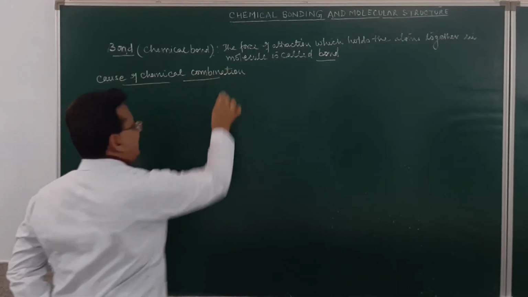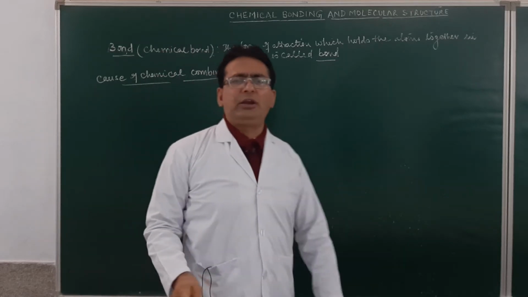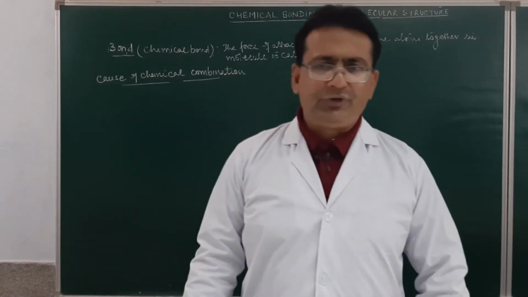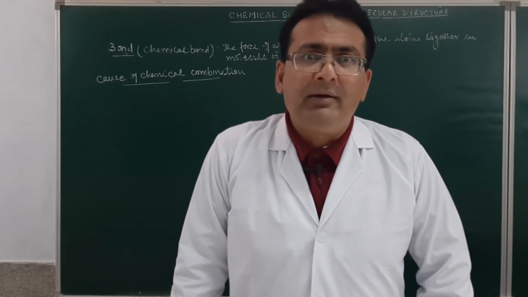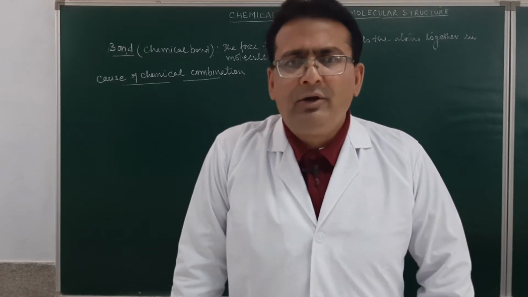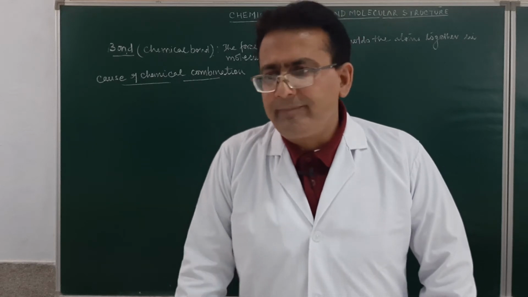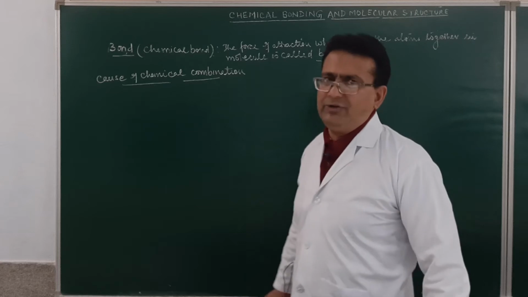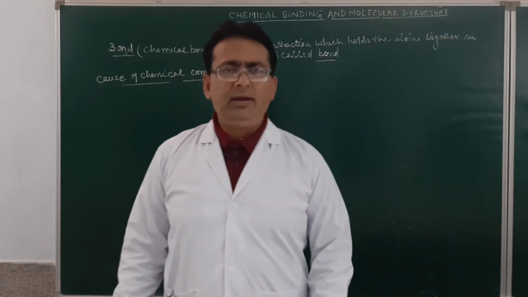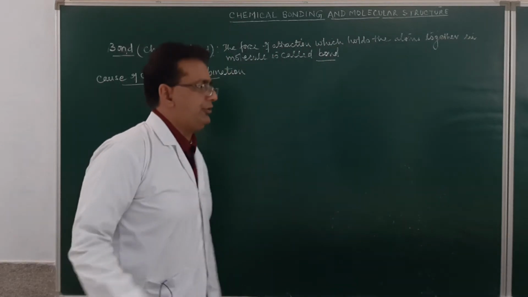The very simple answer to this is, if I ask you, why are you studying? Naturally, to attain stability. And what will happen when the stability is acquired? A decrease in energy is there. So, the cause of chemical combination is decrease in energy, and number second will be the attainment of stability.